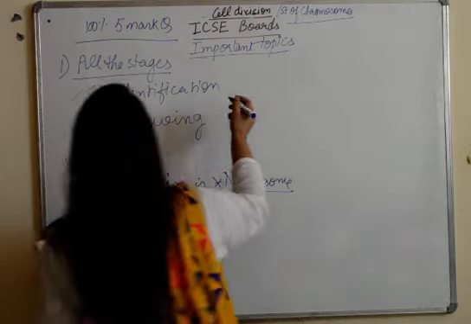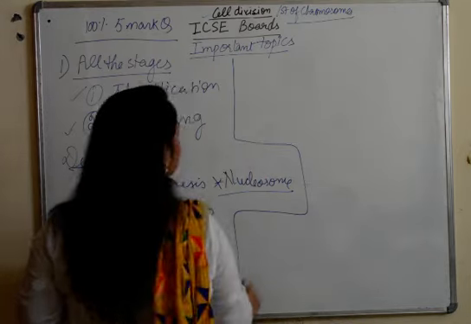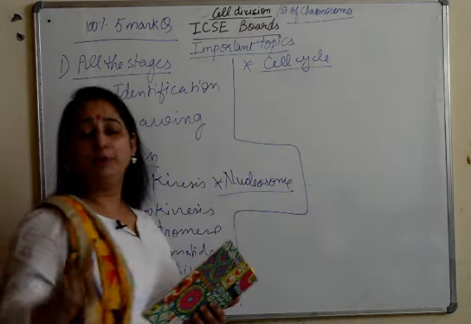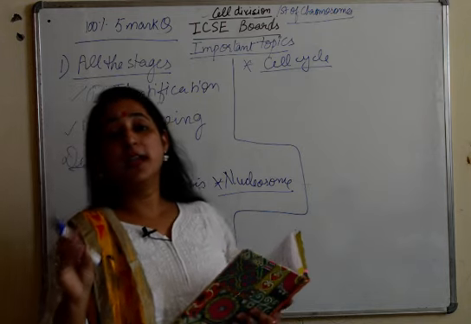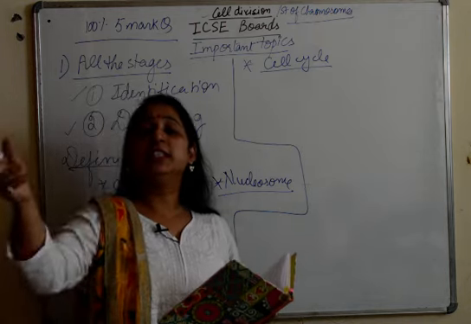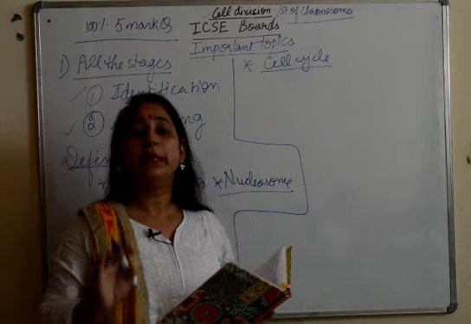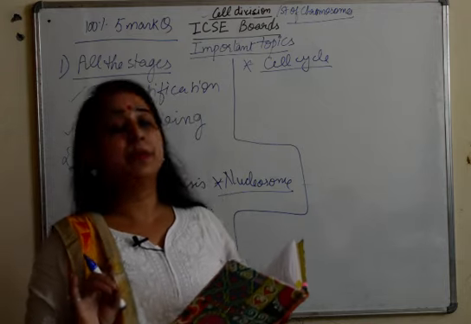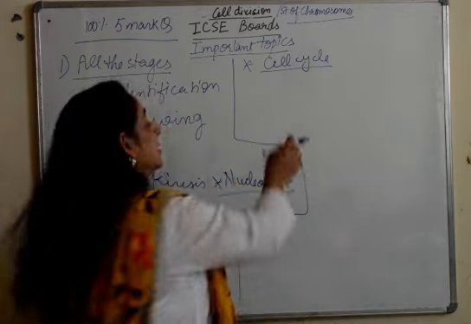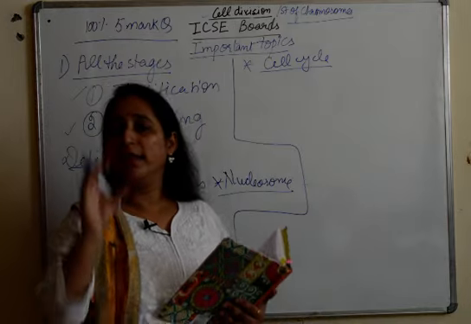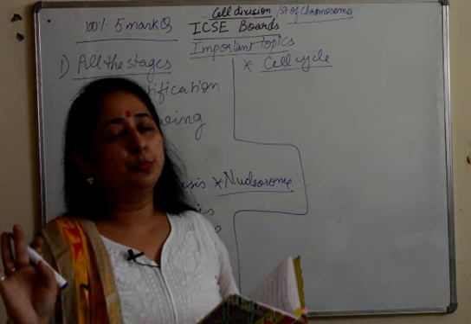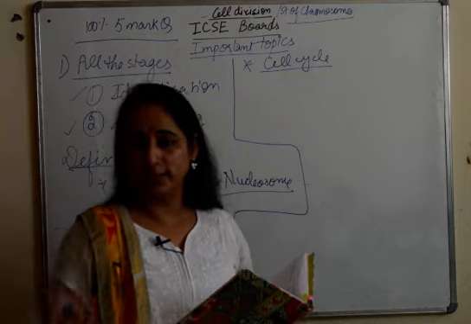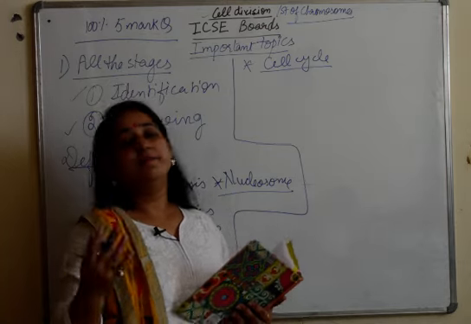Then we have the cell cycle. Now look, let me tell you one thing about the cell cycle: you cannot leave this topic, you have to do this topic, because in 1 marker they can ask you which changes occur in G1, which changes occur in S, so you need to do this cell cycle. But drawing the complete cell cycle or identification has not come in previous papers, so chances of the cell cycle coming as a 5 marker are very less. Somewhere a question can be asked, that tell the changes of G phase, tell the changes of S phase. Yes, you should know what is a cell cycle, but of course a 5 marker is not expected of it.